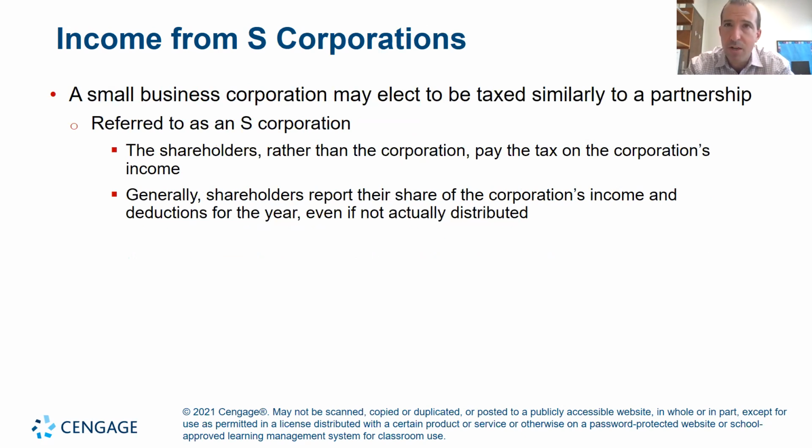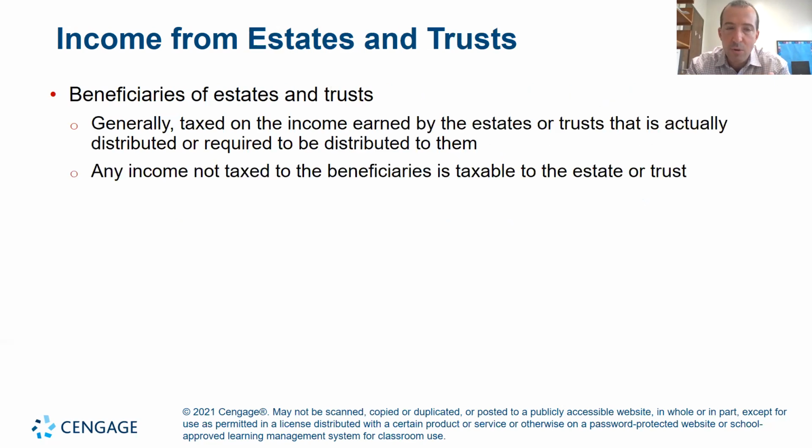S corporations are also similar. S corporations are entities that are a mix between a partnership and a corporation. The income is taxed to the individual. So just like the 1065 form and the K-1 that we talked about for partnerships, the individuals pay tax on the income that's allocated to them. It's a very similar method for S corporations.